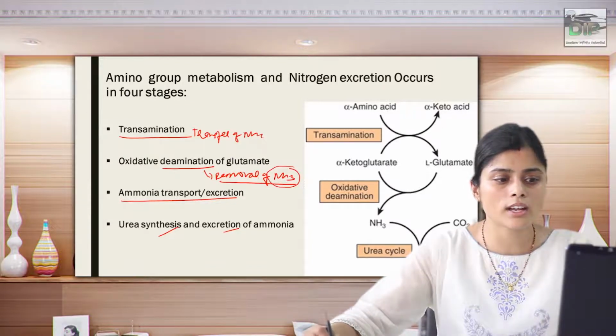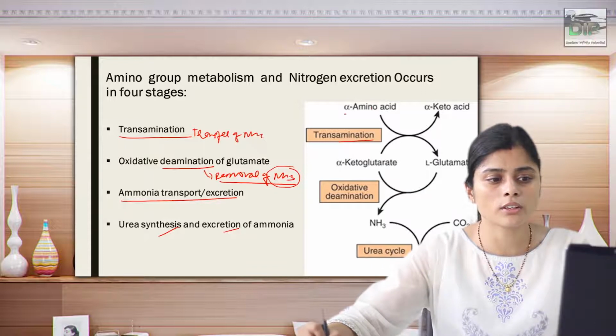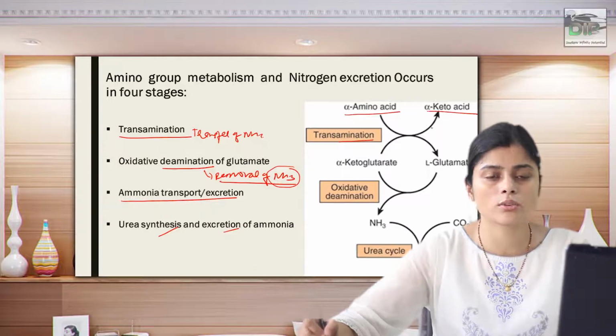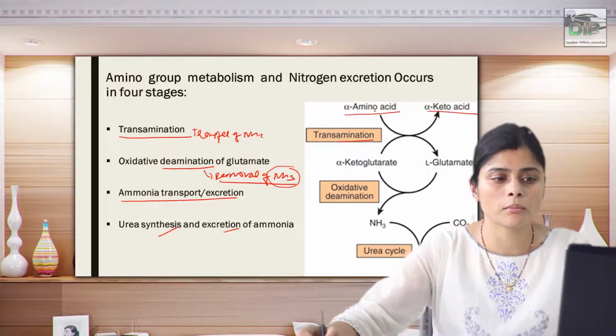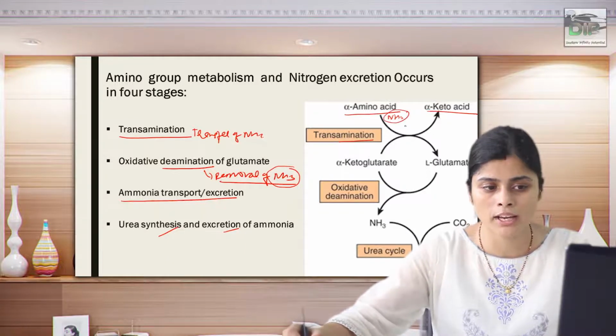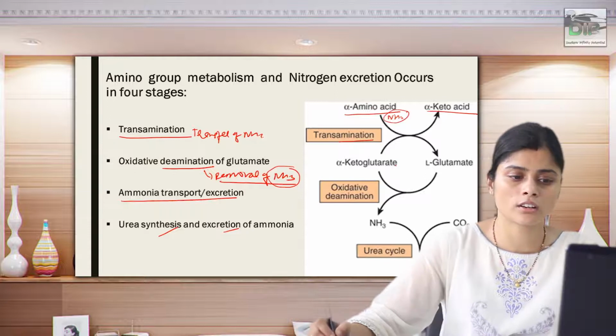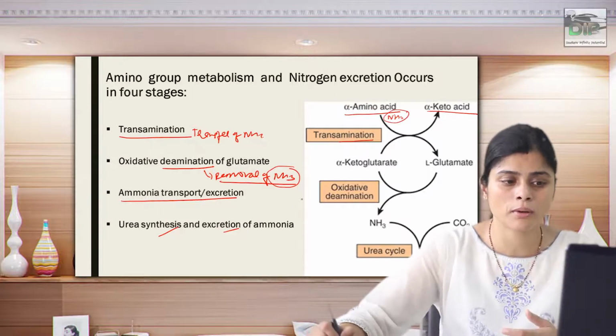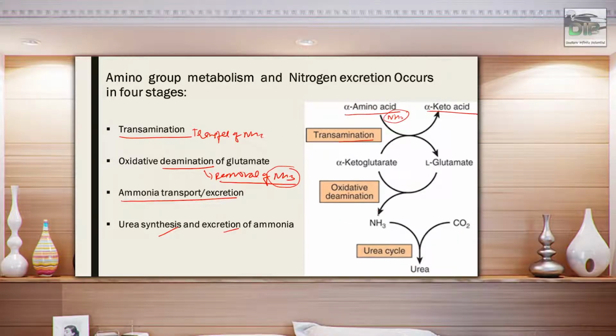Here you can see transamination, where alpha amino acid is converted into alpha keto acid, where the amino group is donated, so that transfer of the amino group is taking place. Removal of ammonia happens whenever glutamate is converted into alpha ketoglutarate.